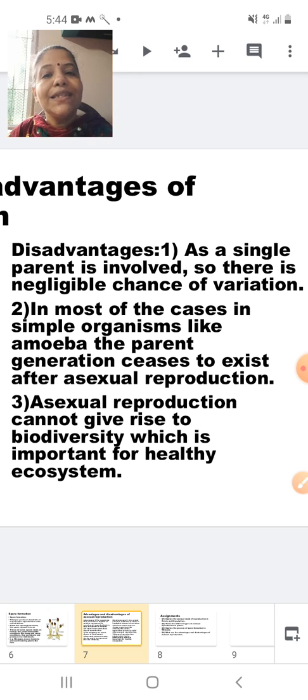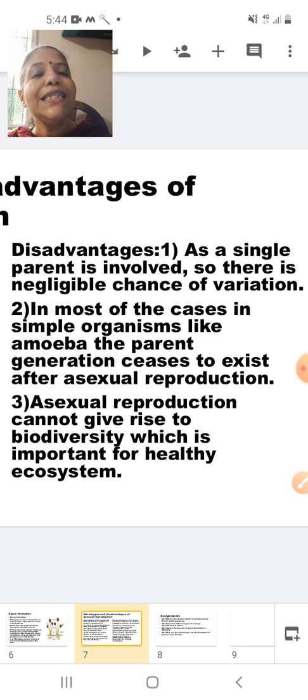Okay. Next, asexual reproduction does not give rise to biodiversity. Diversity means variation, diversified, different forms. That is what you call diversity. That will not be there in asexual reproduction, because as I told you, there is only one parent involved. So multiple copies of the same organism will only be produced. As we had mentioned, it produces clones. As a single parent is involved, there are negligible chances of variation.